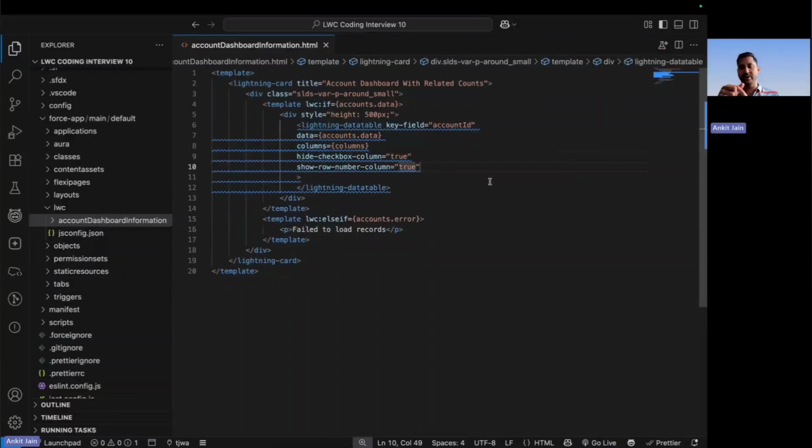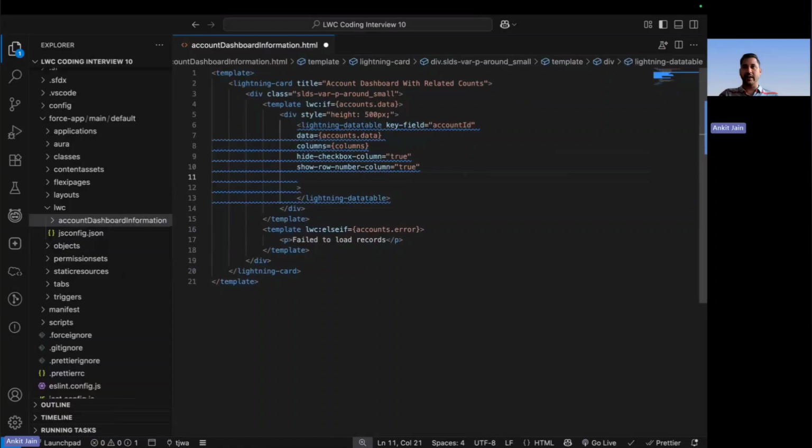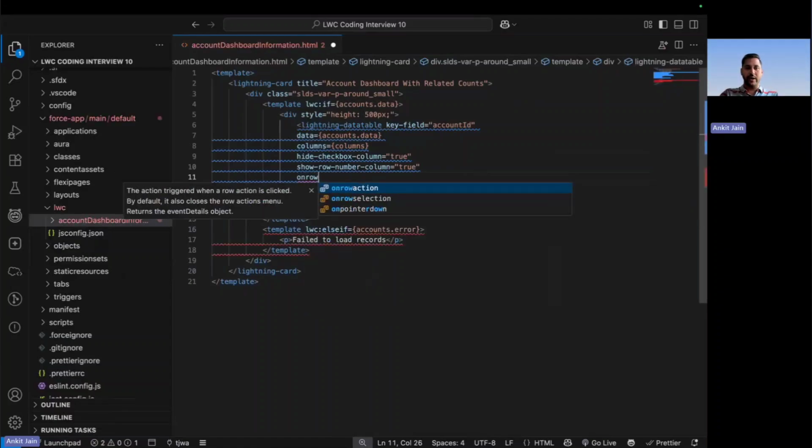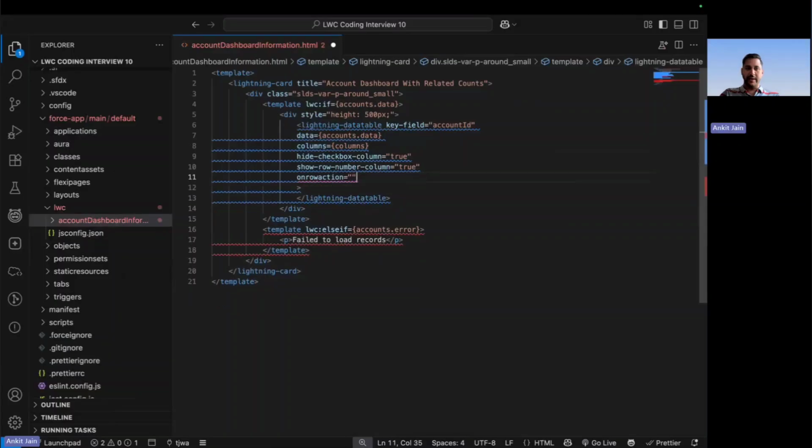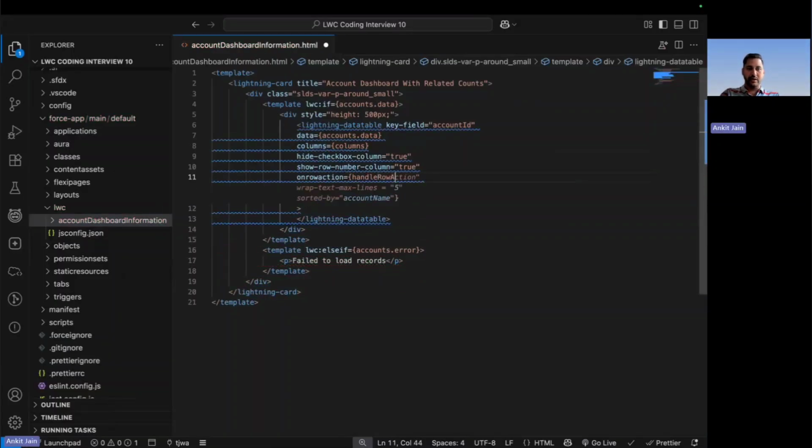So instead of the checkbox, I want to show the row number. And the final thing that I want to do here is I want the action to be available to create the record. To do that, I should use another event, that is the on row action. And here I am putting the method name for this, that is the handle row action.